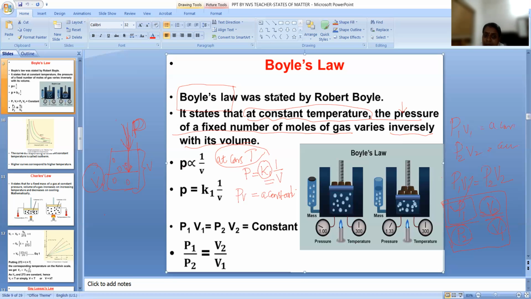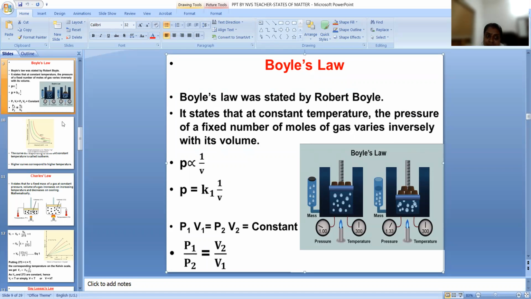So what was Boyle's law stating? Boyle's law stated that at constant temperature, the pressure of a fixed number of moles of a gas varies inversely with its volume. So P1 V1 is equal to P2 V2, which is equal to a constant. Now let us move to the next slide.